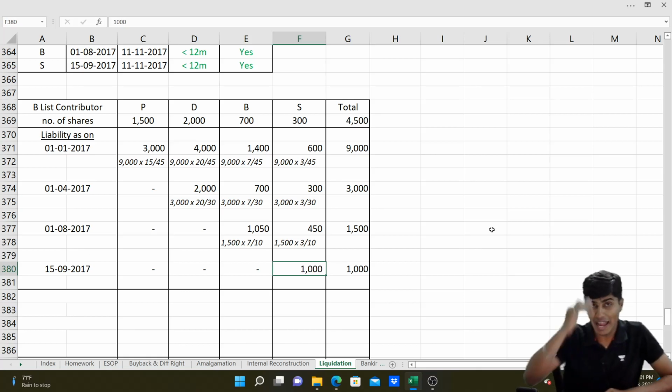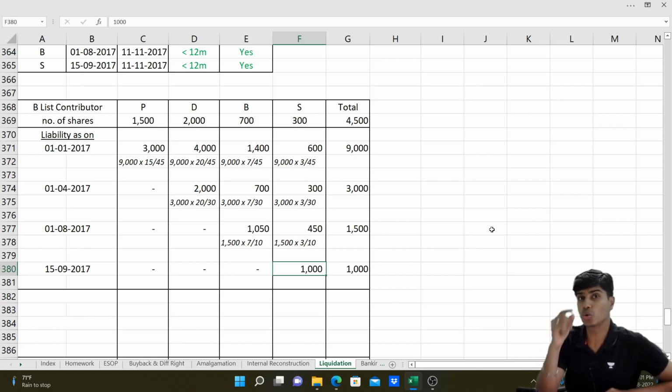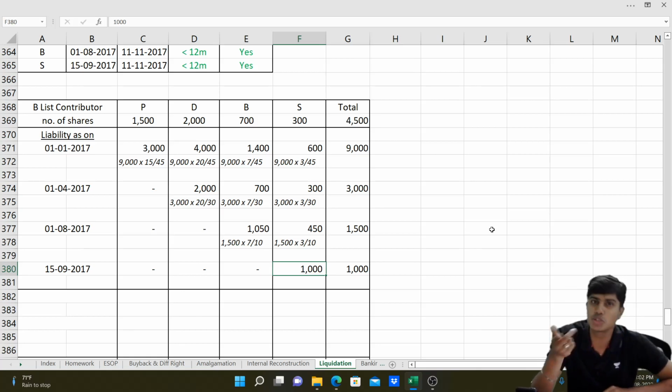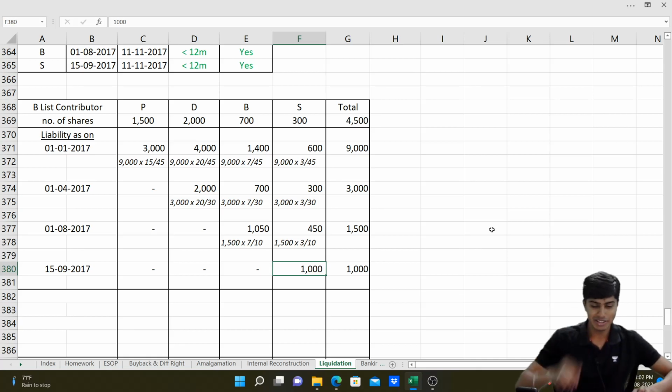Now, we'll add up these amounts, identify the total proportionate share in the liability to be borne by P, D, B, S, and later also write the amount that they are liable to pay as their share of capital, that is outstanding capital, or to say unpaid capital. Whichever is less is to be contributed. You guys get that? Come on, let's do that.